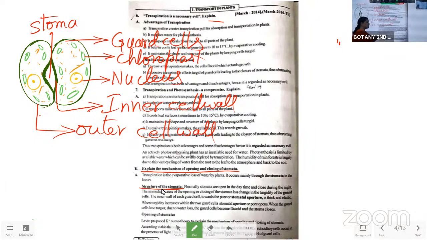Whenever we are saying the structure of stomata, stomata are present in the leaf in a large number. In the normal plant body, stomata open during the daytime and close during the night time. In the xerophytes, they open during the night time and close during the daytime. But here we have to say the normal plant body, so they open in the daytime and close during the night time.